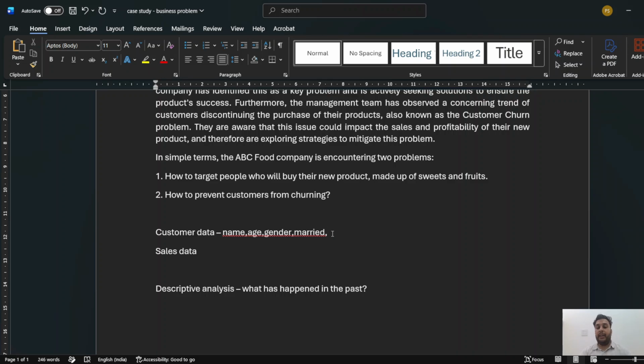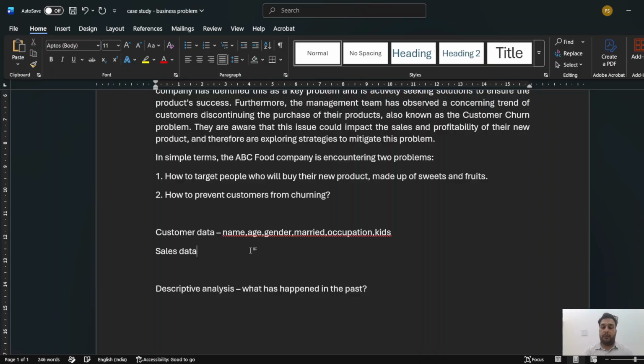So name, age, gender, whether the person is married or not, occupation, right? And I would also like to have that information of kids. This is just an example of the approach that we are talking about. There can be multiple teams working and selecting all those fields, right? Why kids? Because generally we go out with kids and family in order to have some sweet based products, which I feel, right. There can be certain other scenarios also, with friends, that we go, but generally it's with the family that I'm considering, okay.